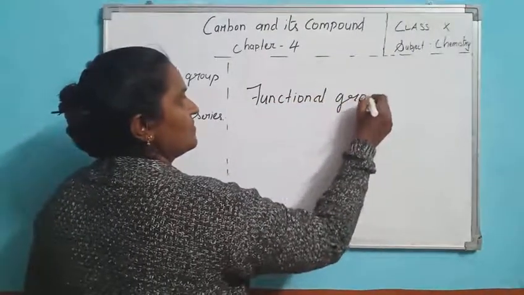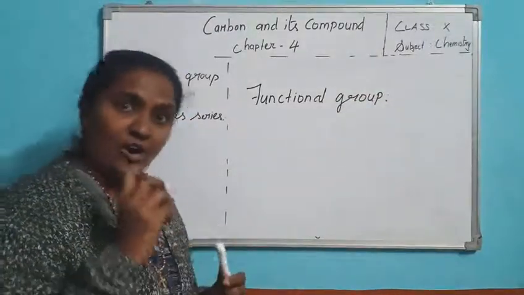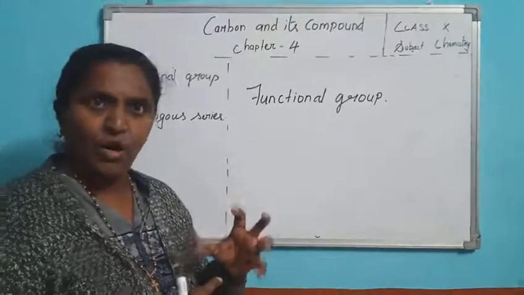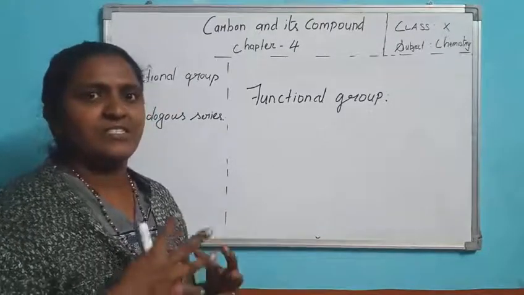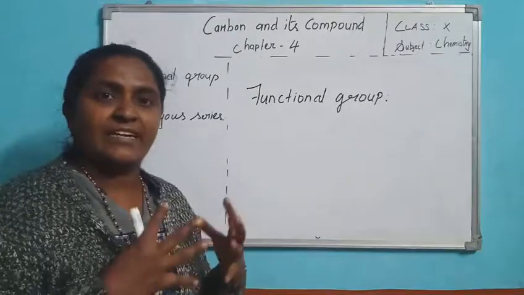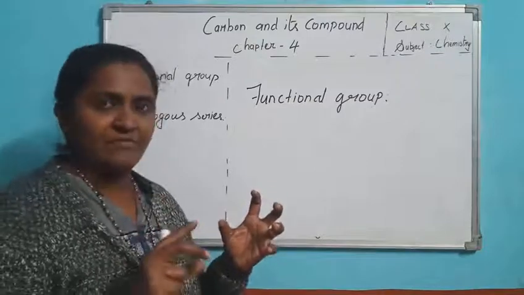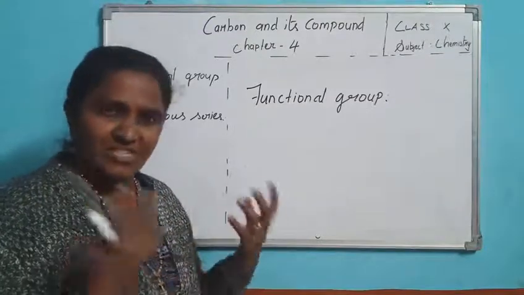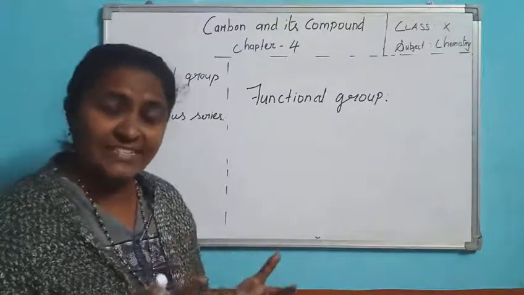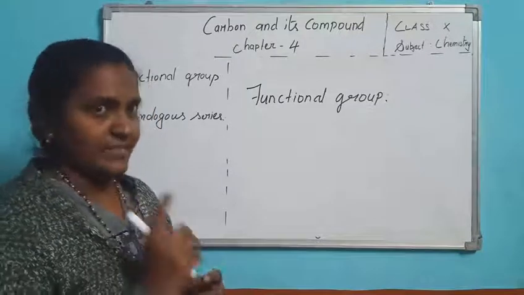What is a functional group? It is an atom or group of atoms which defines the structure, or which defines the specific characters of the compound. It is an atom or group of atoms which specifies the particular organic compound. I will tell you an example, then only you can understand.